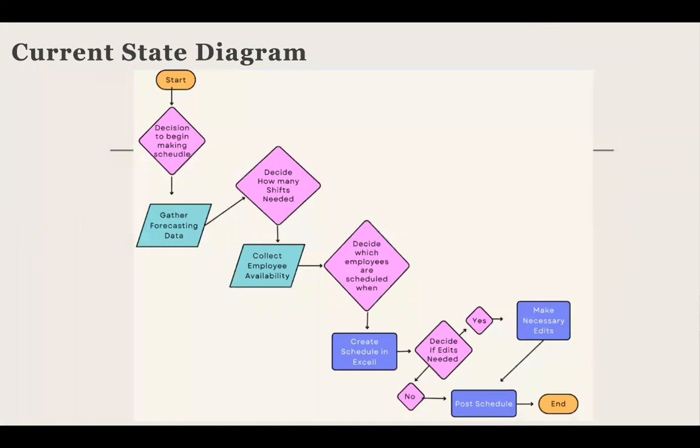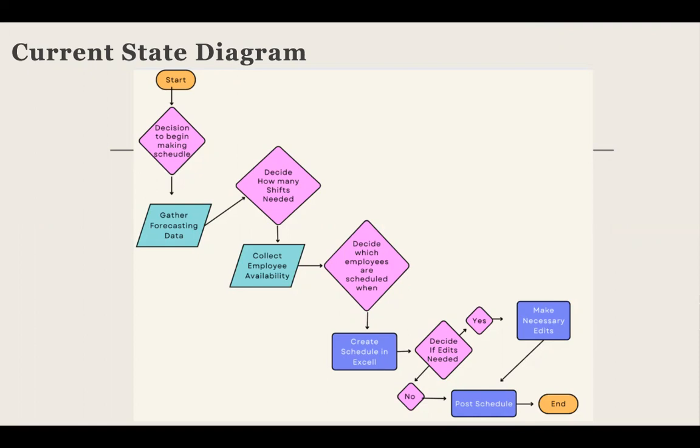We can see that we start with the decision to make the schedule. We go ahead and gather forecasting data. This is basically information that tells us where business levels were at last year and gives us the ability to kind of estimate where we think we're going to be for the current scheduling period. We then decide how many shifts are needed for each area that we serve food and beverage out of. We then collect employee availability. This tells us when and what days all of our employees can work, and also includes PTO and things like that.